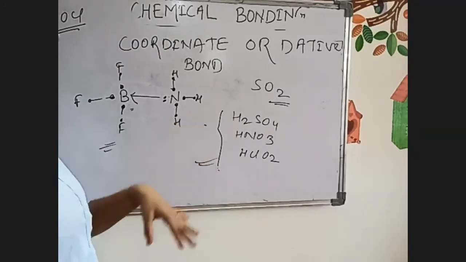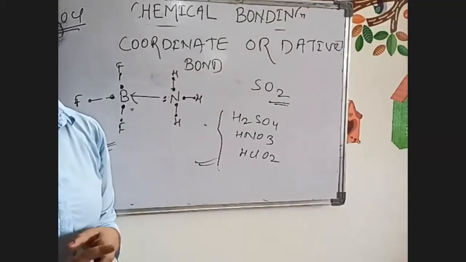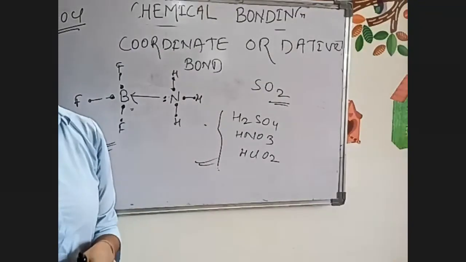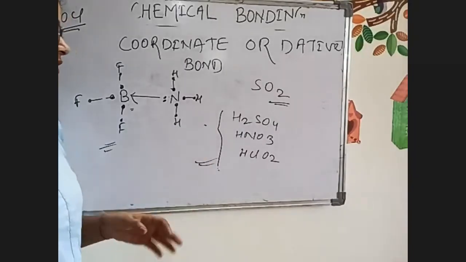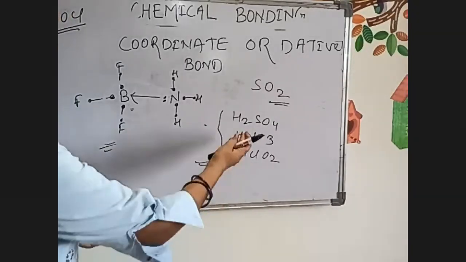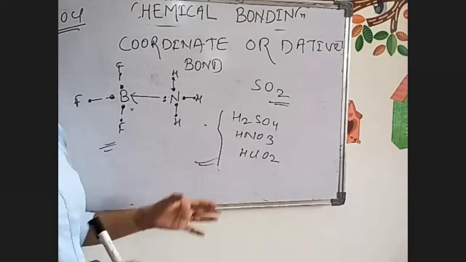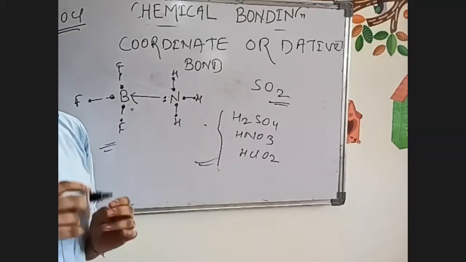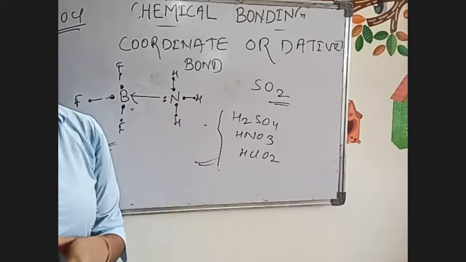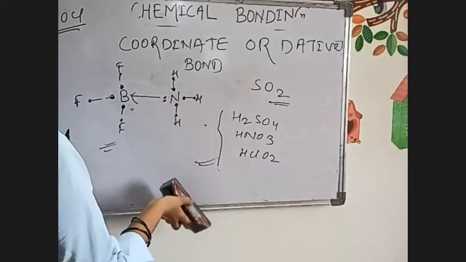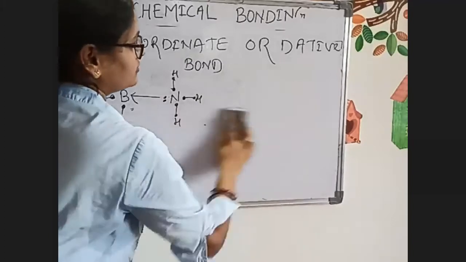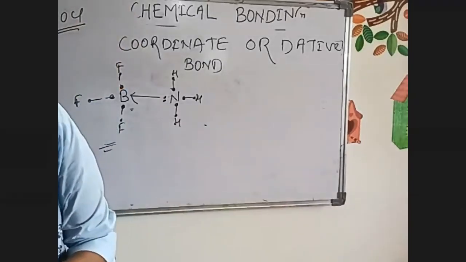So questions will be asked like which of the following compounds has a dative bond or coordinate bond. Whenever a dative bond is asked, you have to just draw the structure, and wherever one pair of electrons is getting shifted to another element, that will be the dative bond. So let's try with another example also. HNO3.